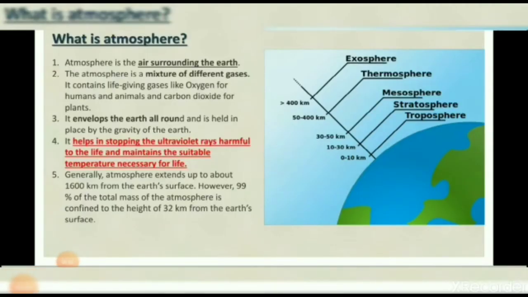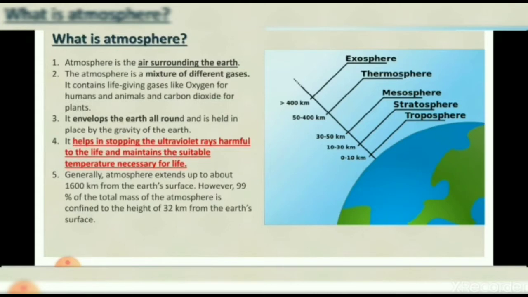Now we are going to learn about the atmosphere. As we know, the atmosphere contains several gases like oxygen, carbon dioxide, nitrogen, etc. Plants require carbon dioxide and animals require oxygen. The atmosphere supplies these life-giving gases, so the atmosphere is the air surrounding the earth.